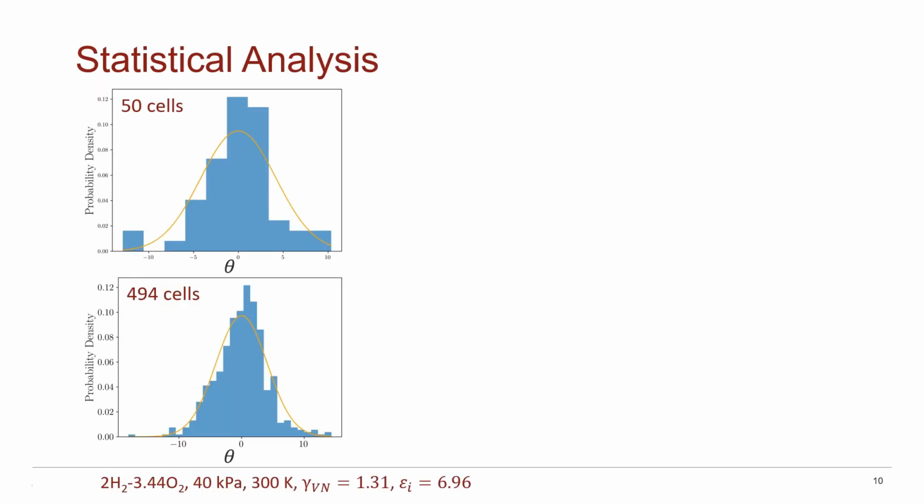Before we touch on the results, a key question we had in this study was what is the minimum number of cells required to achieve statistical convergence? For this, we selected one of our 10 mixtures, mixture 2, to test. On the left, I am plotting the probability density of cell angle for this mixture.